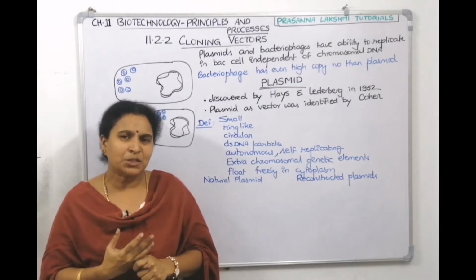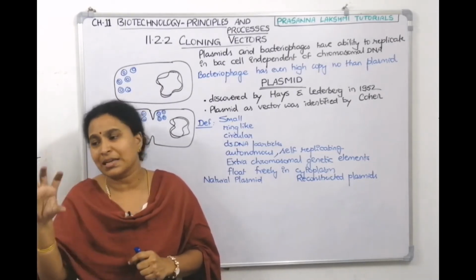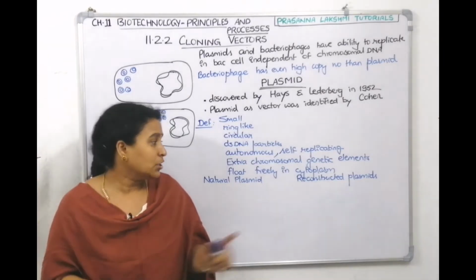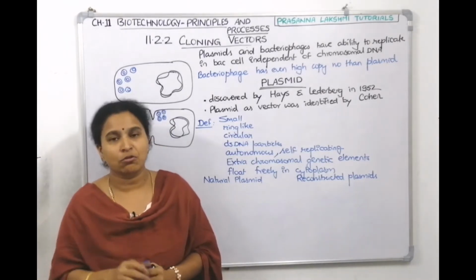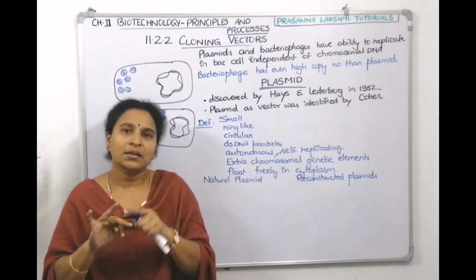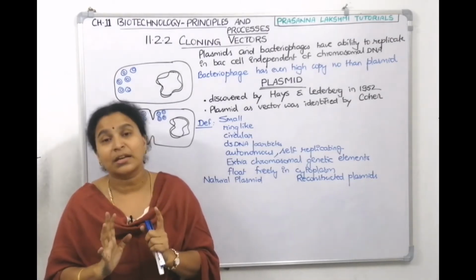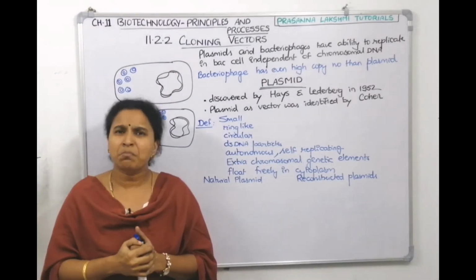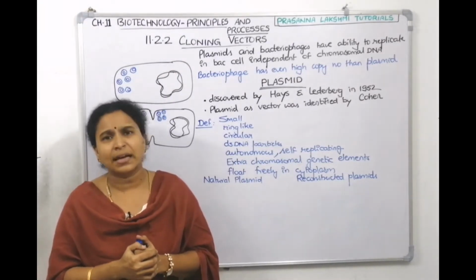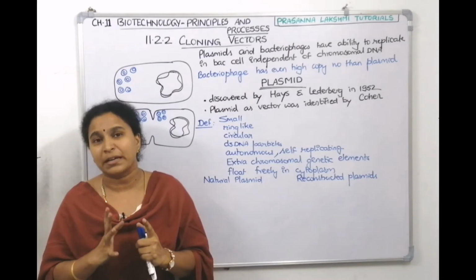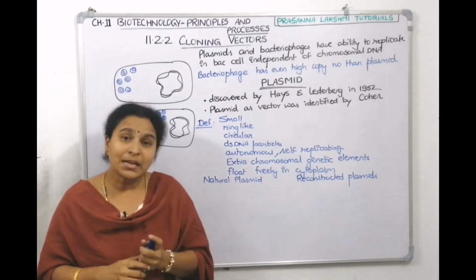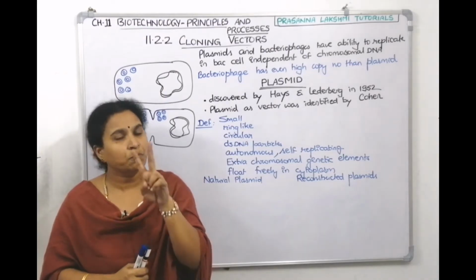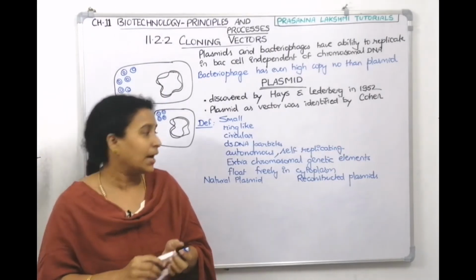But wild plasmid may not have all the desirable characters at one stretch. Whereas if you are given a choice to construct a vector, you know this is required, this is required, then you can construct it accordingly. So wild, natural plasmids may not have all the ideal characteristics that a vector requires. Whereas a reconstructed plasmid will have all the qualities.